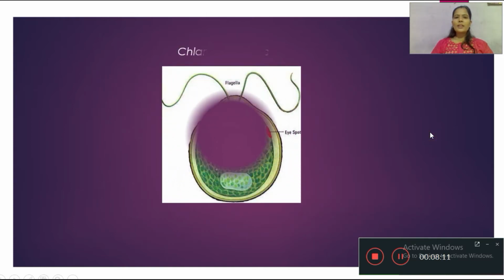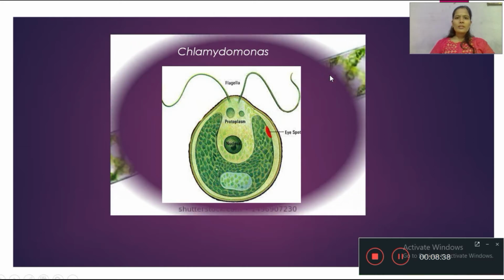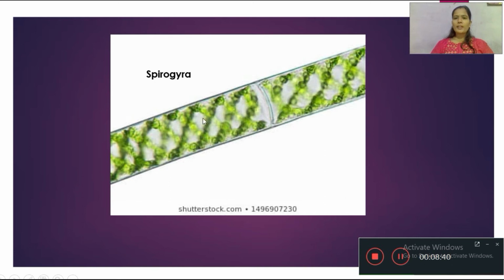In Thallophyta, firstly, the major group is algae. In algae there is a single-celled or unicellular structure, that is Chlamydomonas, and this unicellular structure is motile, that means it can easily move from one place to another, and two flagella help Chlamydomonas with its motility. Next algae is Spirogyra. Spirogyra is a multicellular algae.